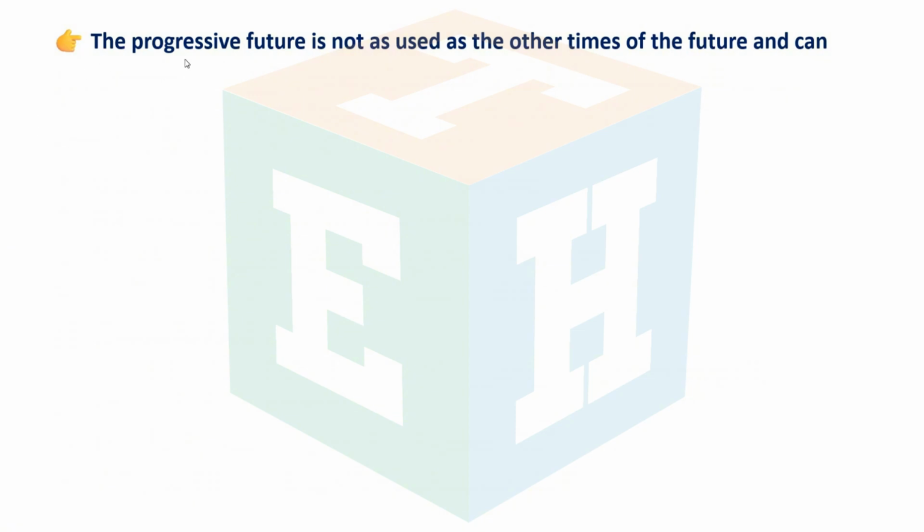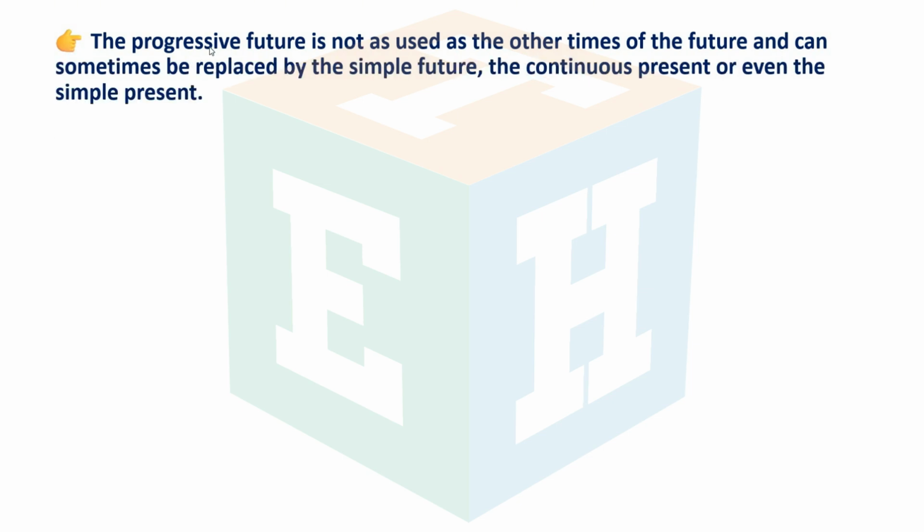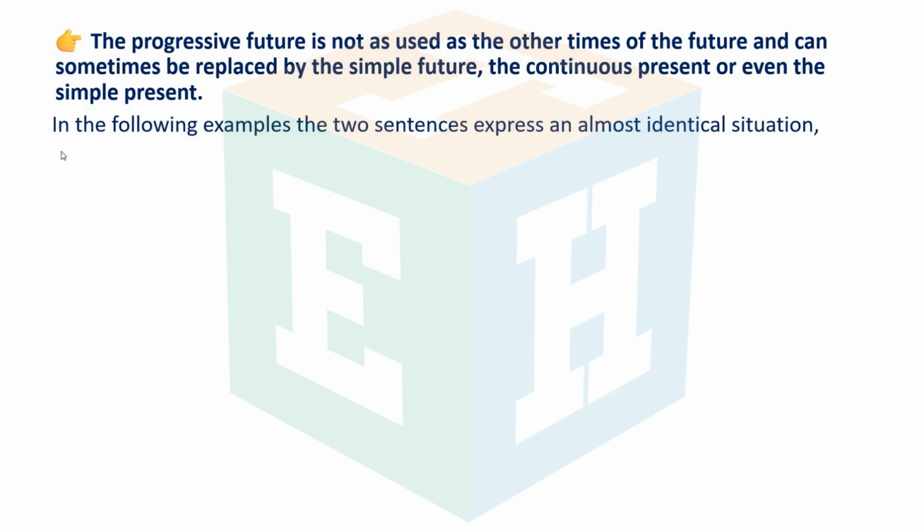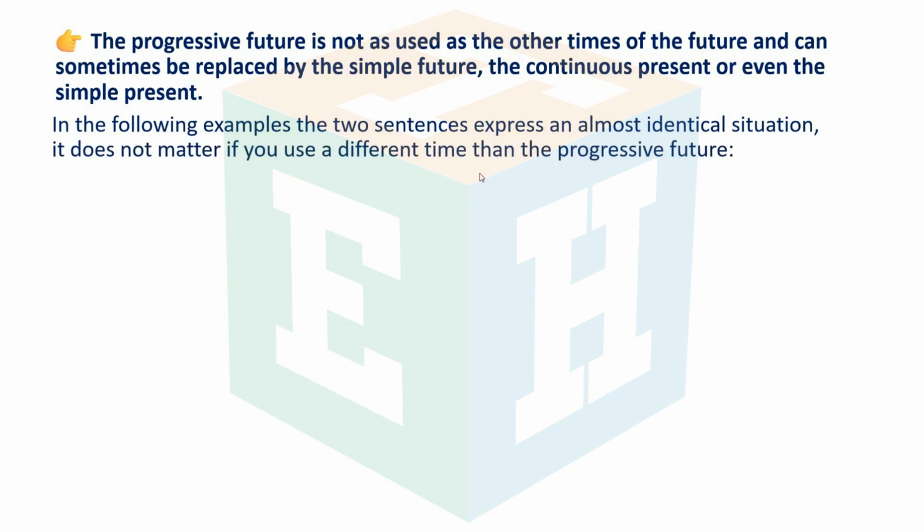The progressive future is not as used as the other times of the future and can sometimes be replaced by the simple future, the continuous present, or even the simple present. In the following examples, the two sentences express an almost identical situation. It does not matter if you use a different time than the progressive future.